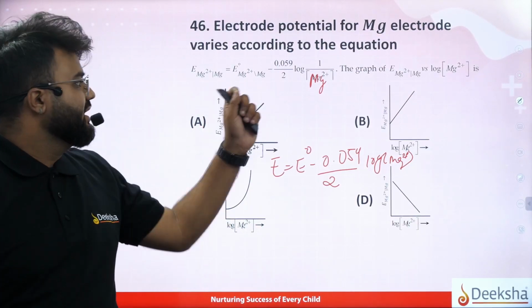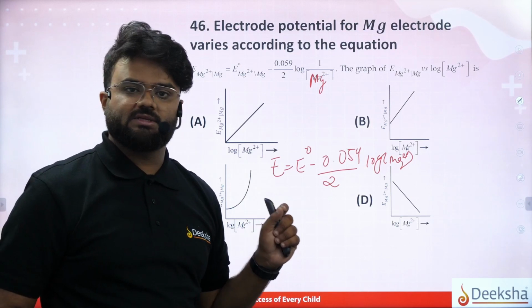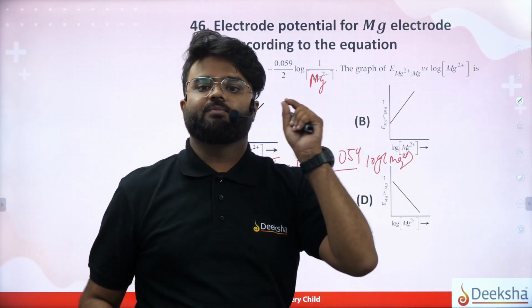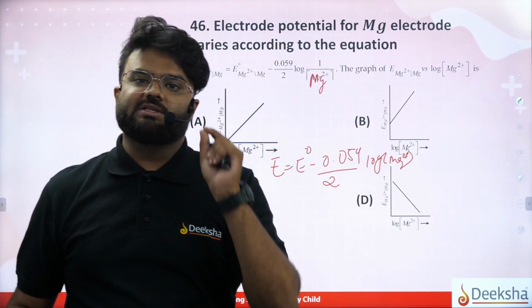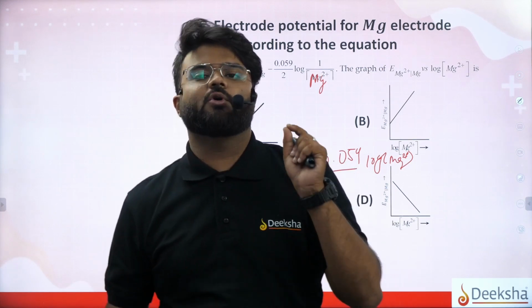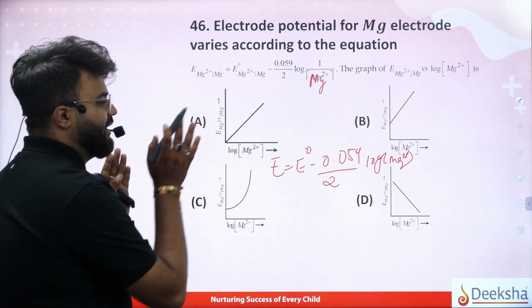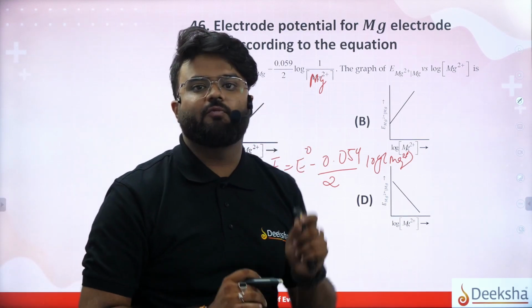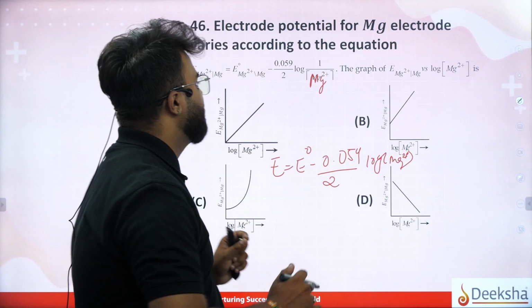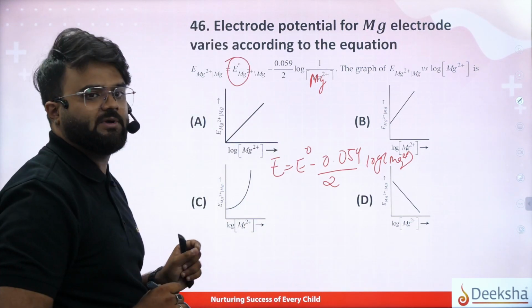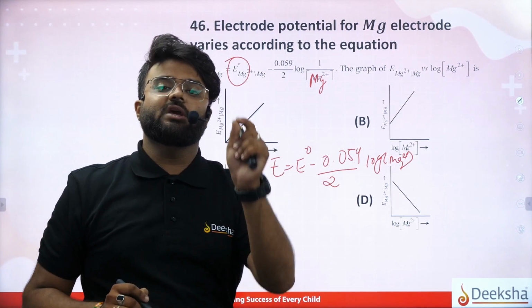Hence E versus log of Mg2 plus concentration will be a linear positive slope, with the intercept of E naught. E naught will be the intercept, and the slope will be positive.